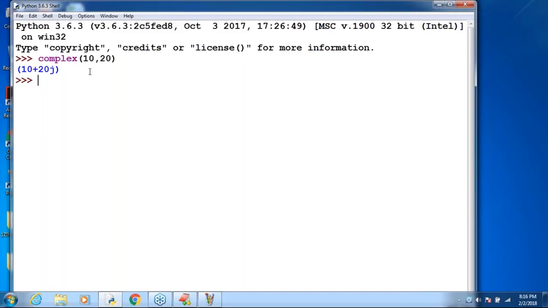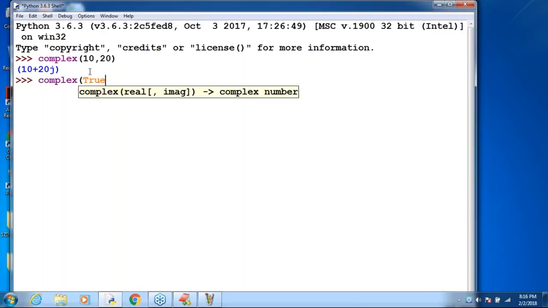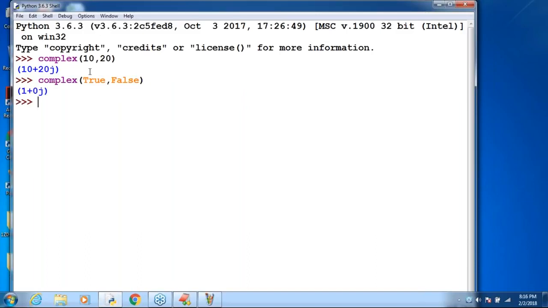Next, complex of True comma False I'm taking. What is the answer? 1 plus 0j. Next, complex of 10 comma 20.5. The answer is 10 plus 20.5j. Not an error. Why are you expecting an error? Because the real part and imaginary part can be either an int value or a float value. No problem at all, sir.